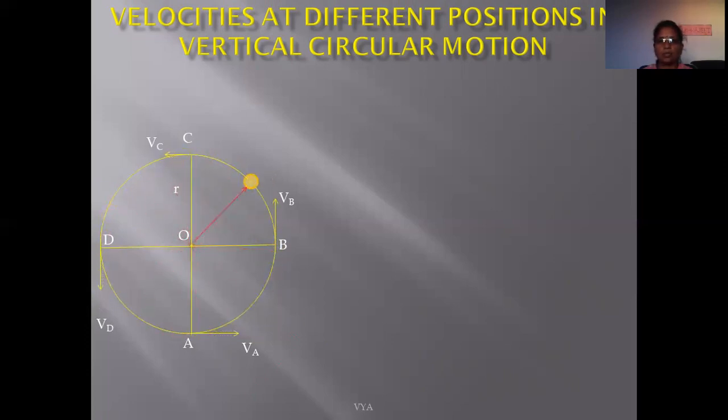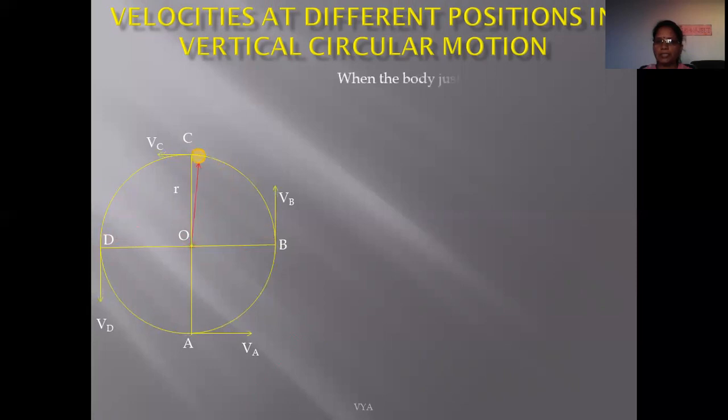That is, in order to complete the vertical circular path, and also that the string does not get slack, it remains tight and completes the vertical circular path, the tension at the top position should be greater than or equal to 0. So here we consider the minimum tension at the top position should be equal to 0.